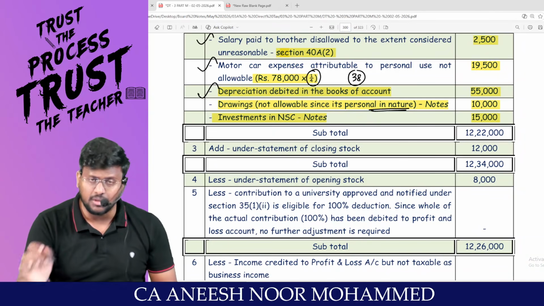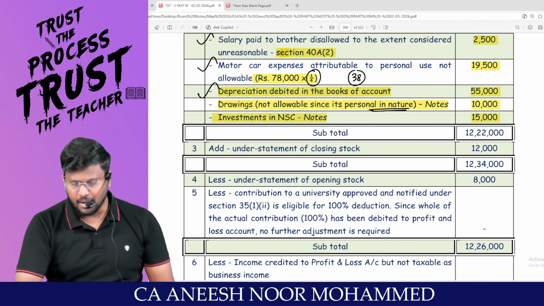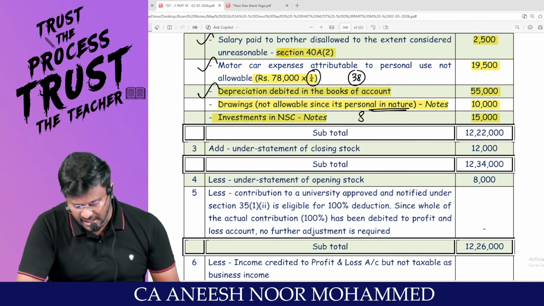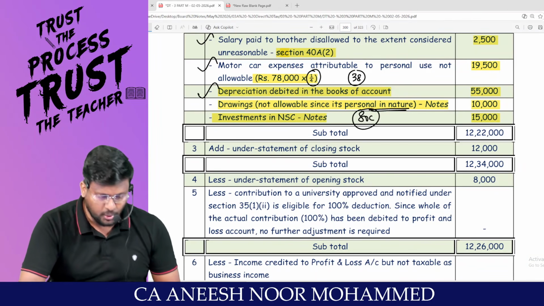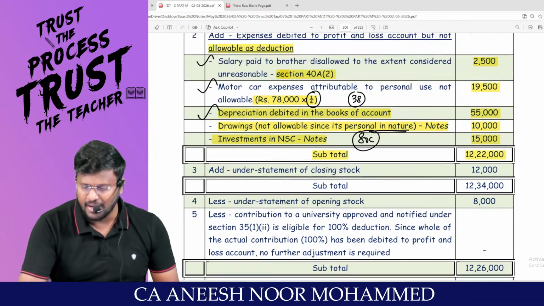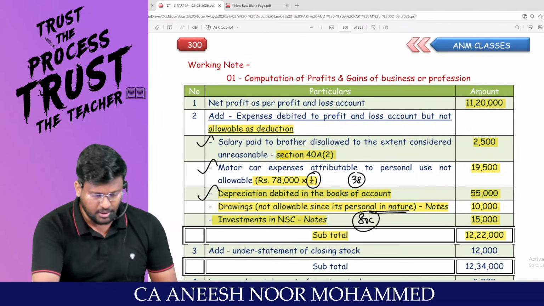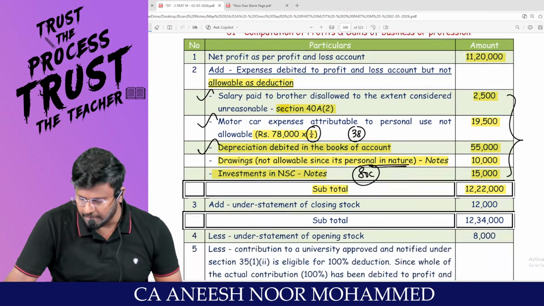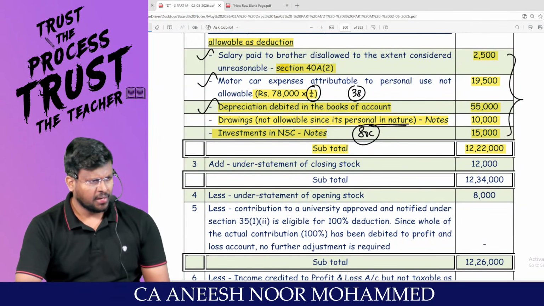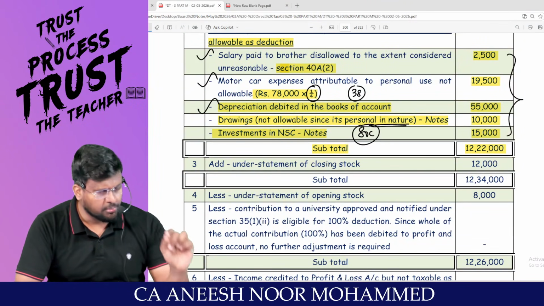Hence, this 15,000 should be added back. And since the assessee is opting for the optional tax regime, the assessee is entitled to claim deduction under 80C. So, the subtotal is 12,22,000. From 11,20,000, if I add all this, I'm getting 12,22,000. My dear lovable students, the accountant missed to record some closing stock.